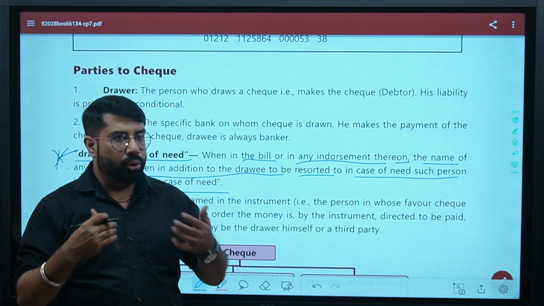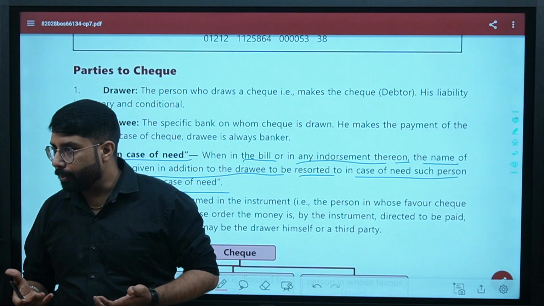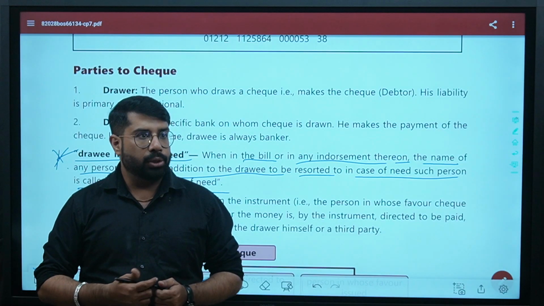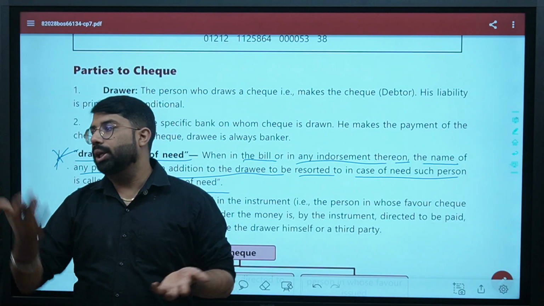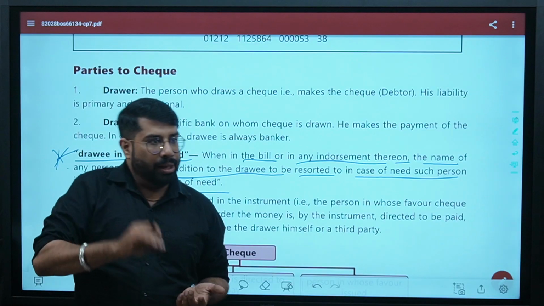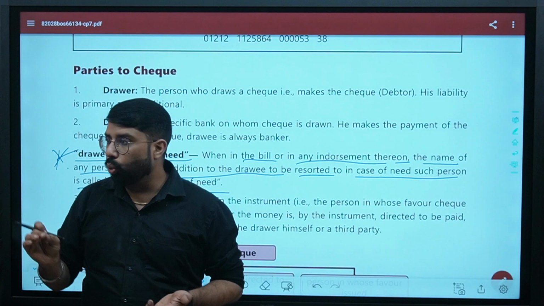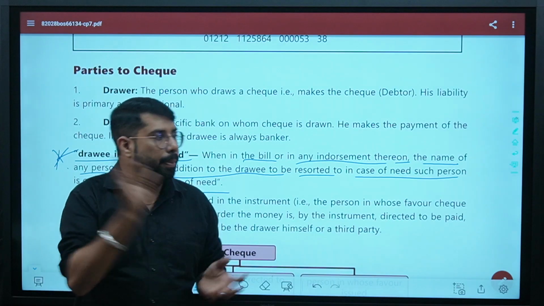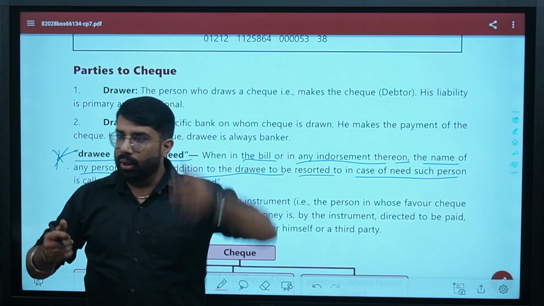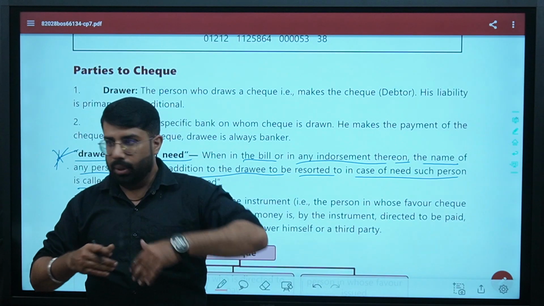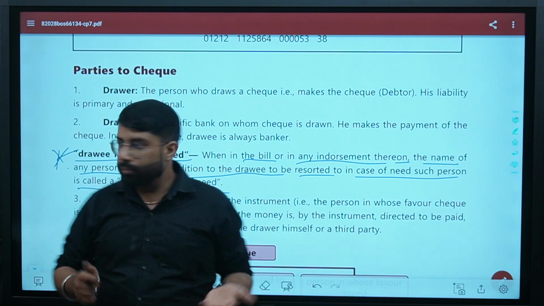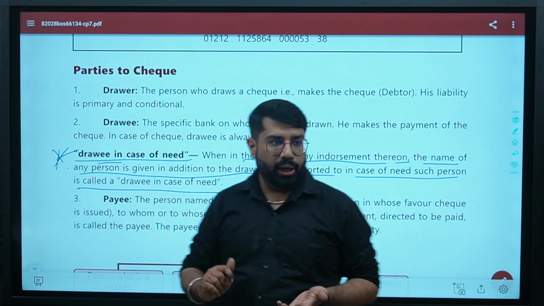Now, sometimes the person for whom you are drawing the check, the drawee, is not present. Sometimes the drawee cannot do what you are asking him to do. So any person who is doing the drawee's job on his behalf, his name will be mentioned. It means if he is not available, he will do the things for him. A is drawee, B is drawee in case of need.